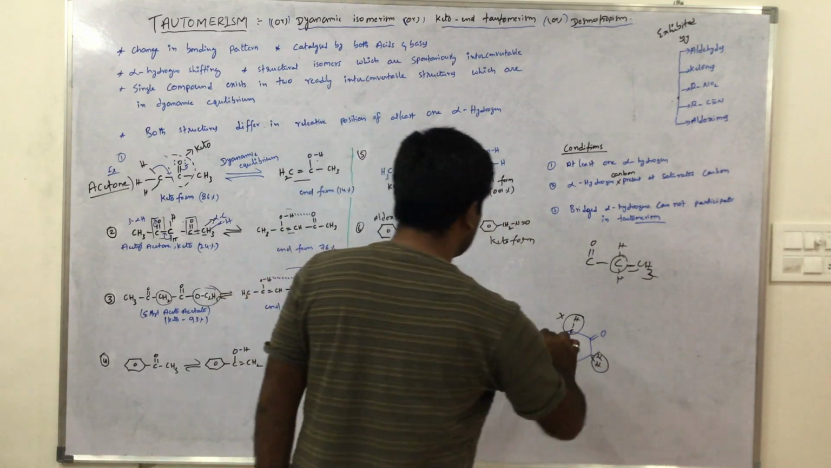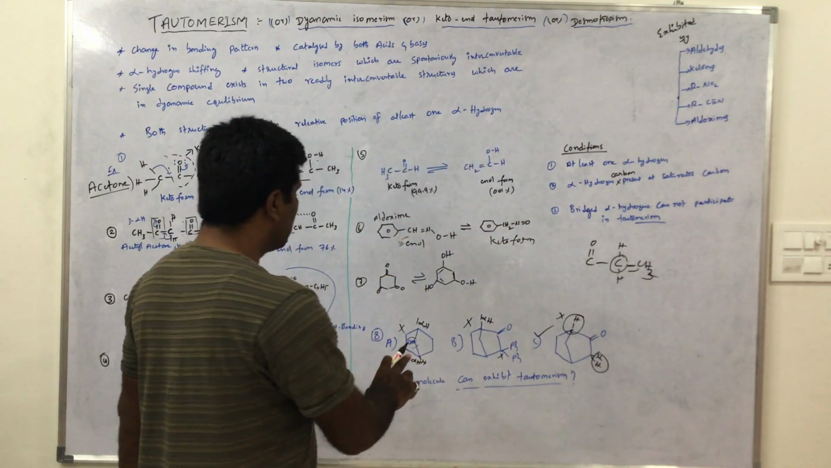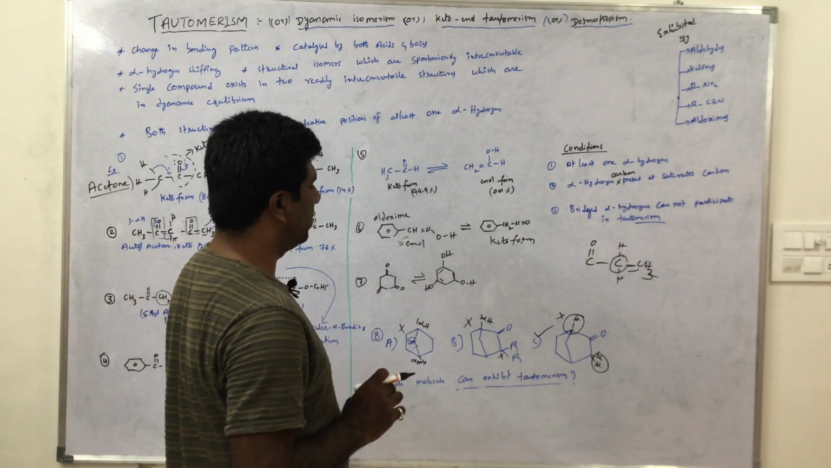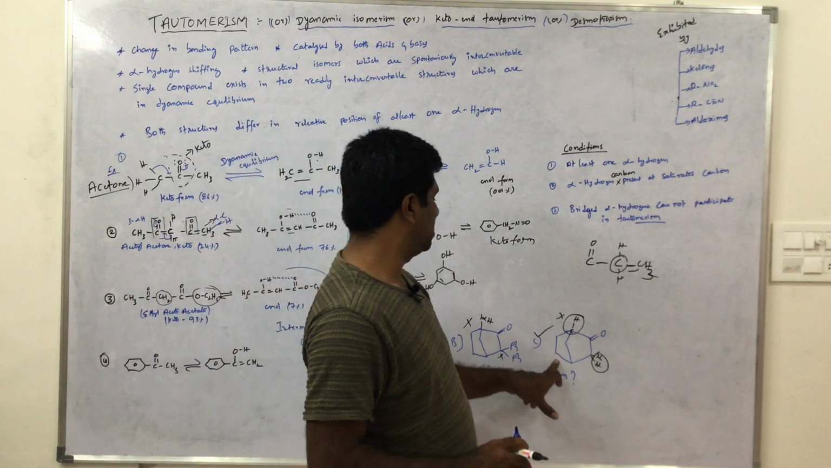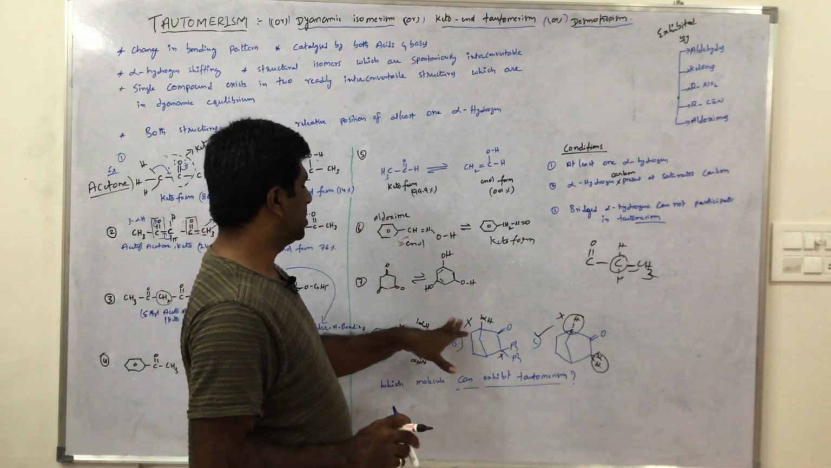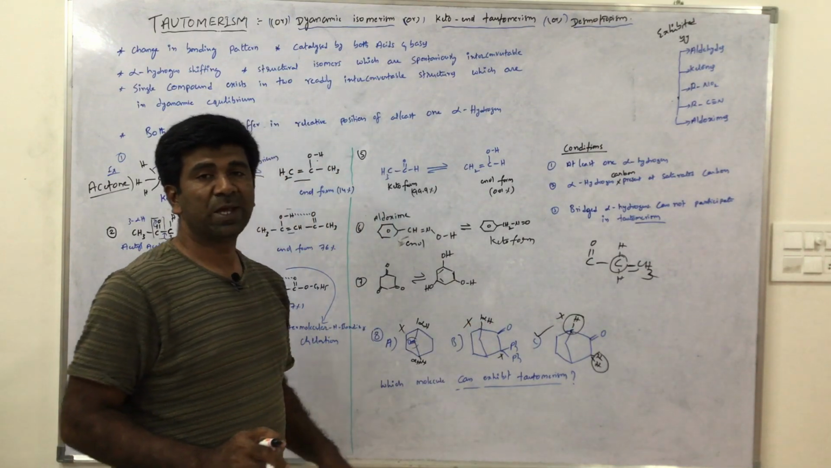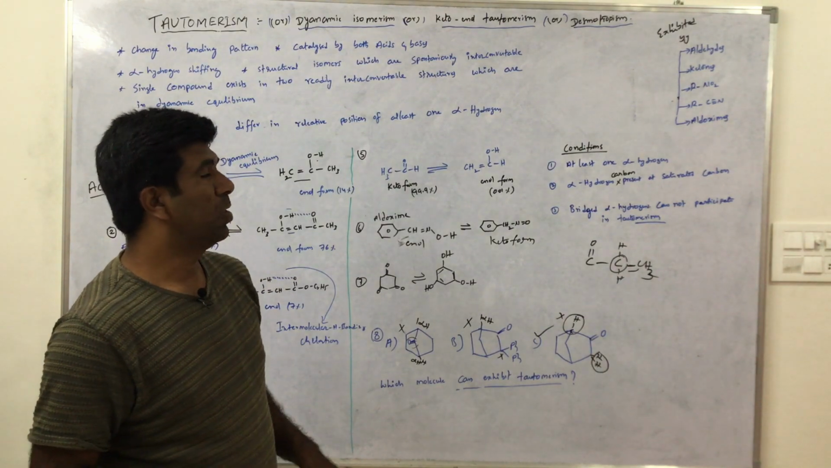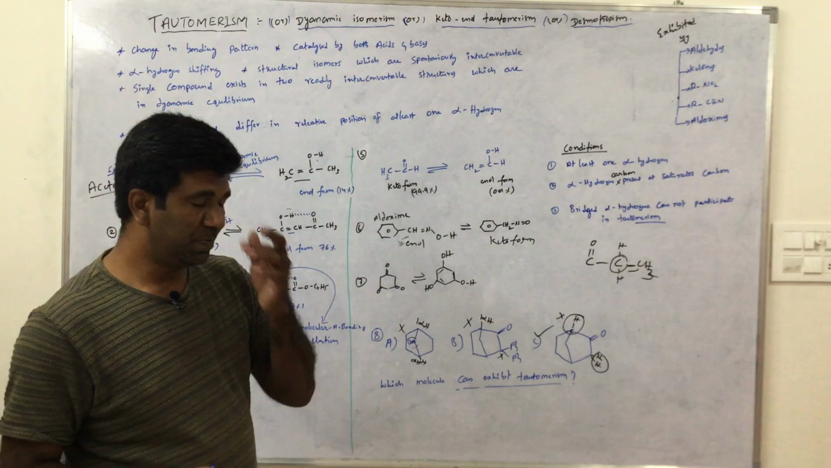So the answer is this one. Which molecule can exhibit tautomerism? This molecule can exhibit tautomerism. These 2 do not exhibit tautomerism. Why? Because these alpha hydrogens all belong to bridged hydrogens. Okay, this is the tautomerism.